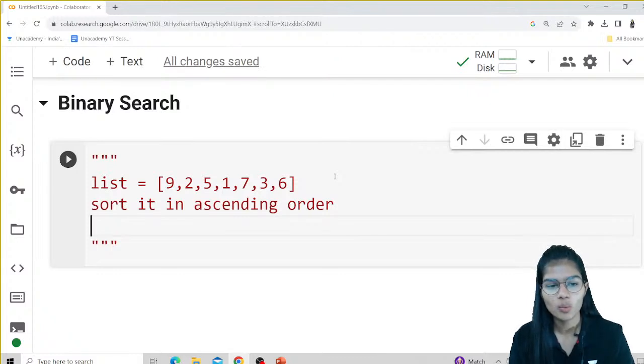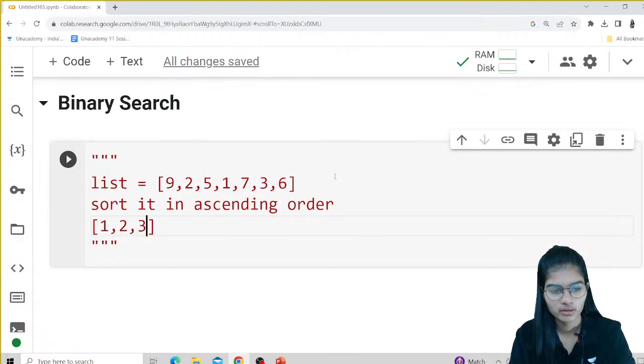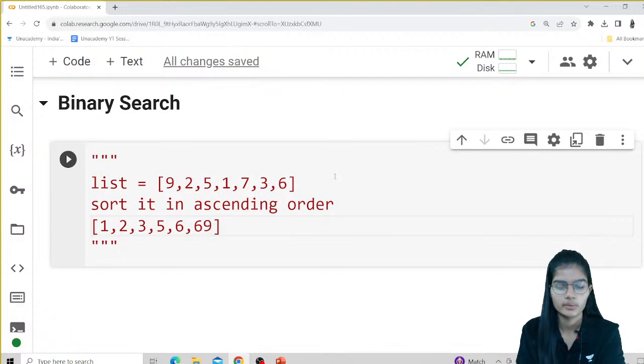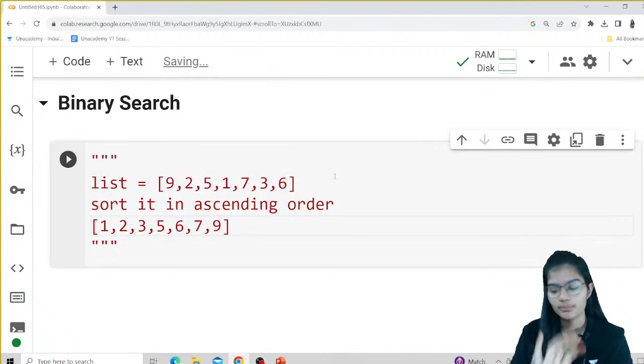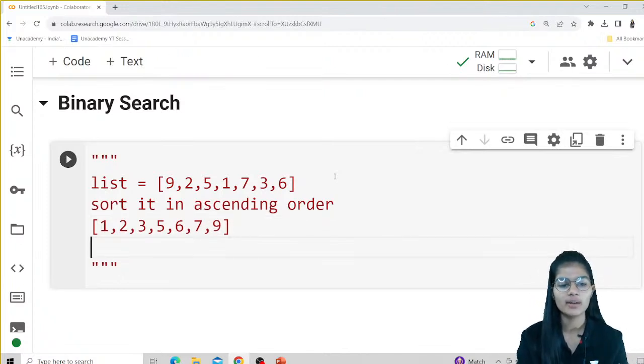Proceeding in. Now once it has been sorted, what I would get is the list 1, 2, 2, 3, 5, 5, then 6, then 7, and then 9. Like this you have the complete ascending list. Now I would just try to find the middle element.